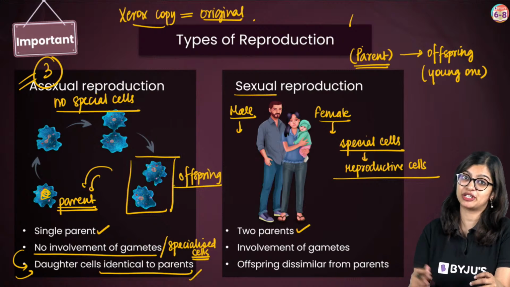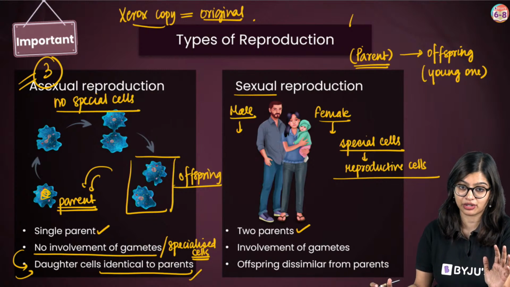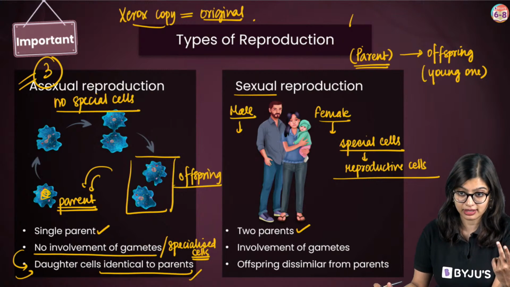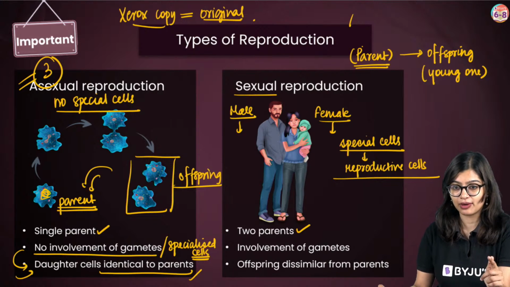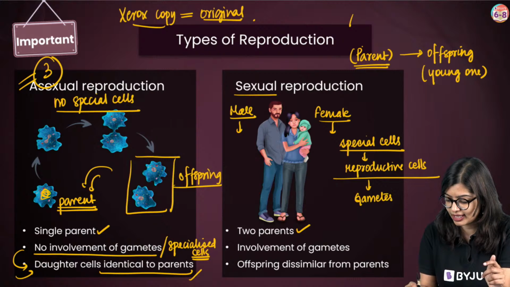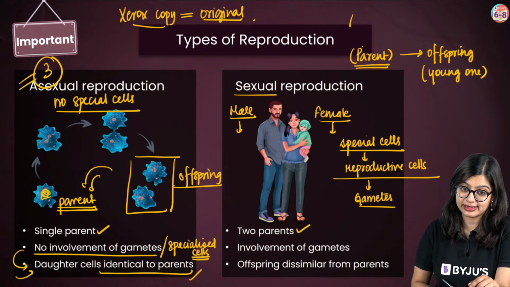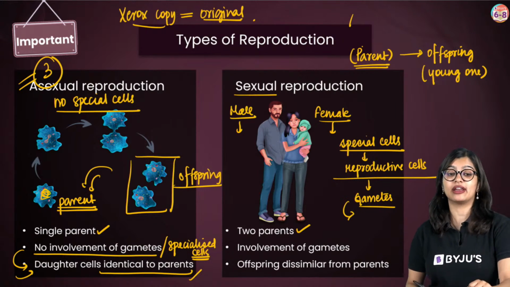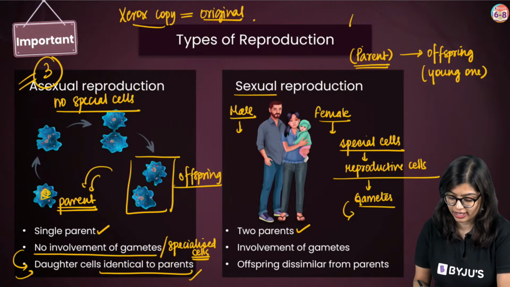So they produce some special cells which are involved in reproduction, hence reproductive cells. Another word for reproductive cells is what we will call gametes. So what are gametes? Gametes are cells which are involved in reproduction.